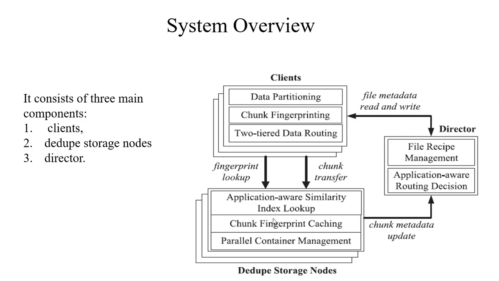Dedupe storage node. It has three main functional modules: application-aware similarity index lookup, chunk fingerprint caching, and parallel container management. It identifies the duplicate chunk fingerprints in the cache to improve the performance of the dedupe storage node. The dedupe storage node also handles chunk metadata updates. The director stores the file recipe management and application-aware routing decisions. The client can read or write file metadata from the director.